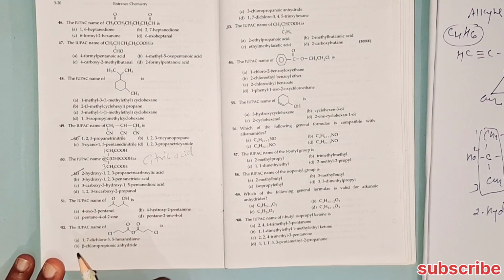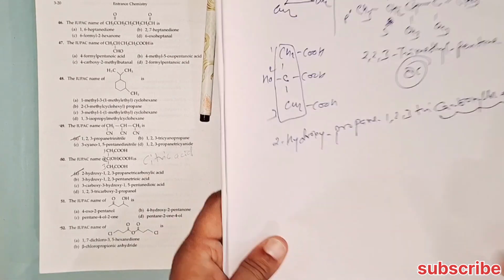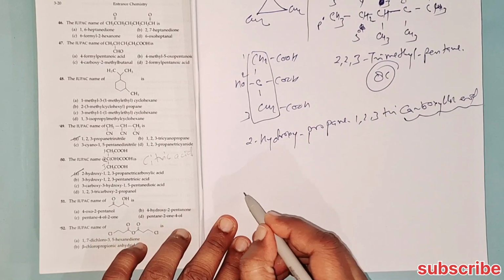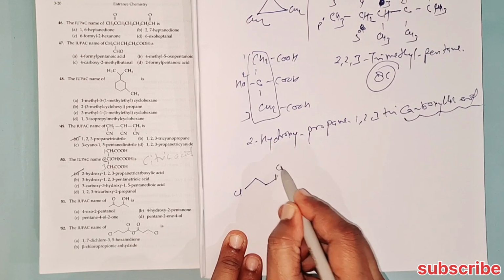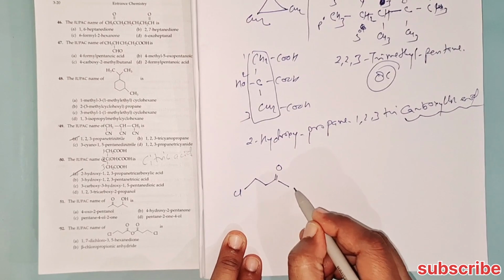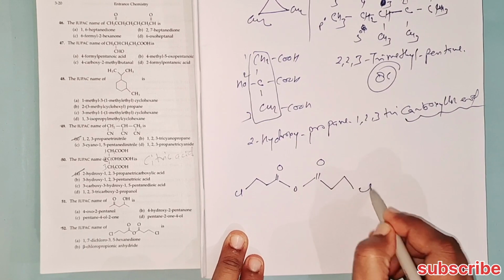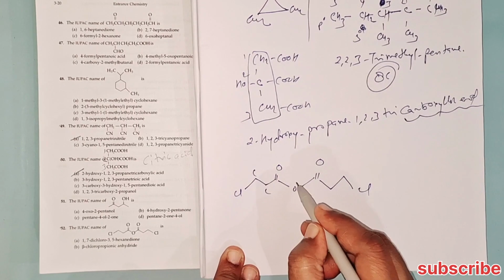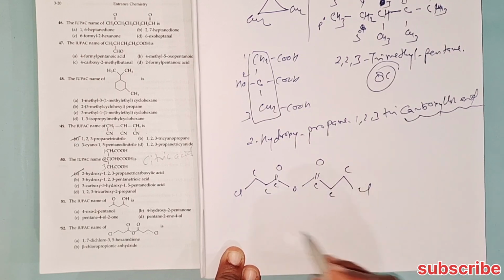Next is the IUPAC name of this compound. This is given here COCO. We can draw this structure here: Cl, this double bond O, double bond O, Cl. Each point represents a carbon.